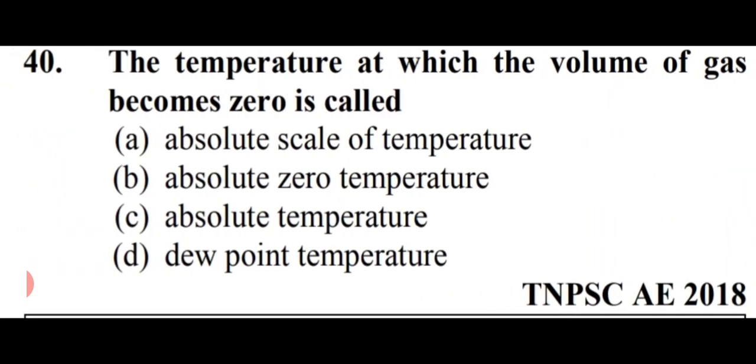Next question is the temperature at which the volume of gas becomes 0 is called. The temperature at which the volume of gas becomes 0, friends, is called absolute zero temperature. That is option B, absolute zero temperature. And absolute zero temperature is minus 273.15 Kelvin.